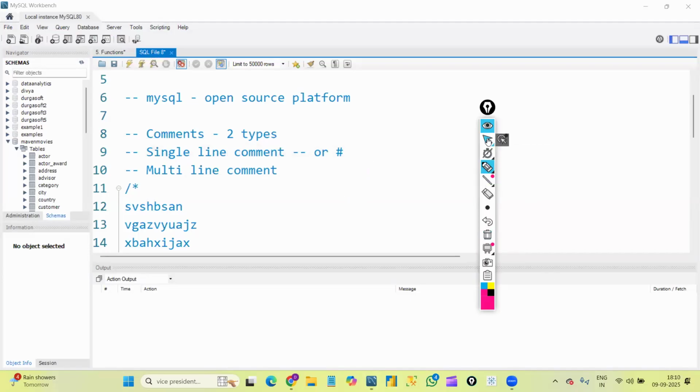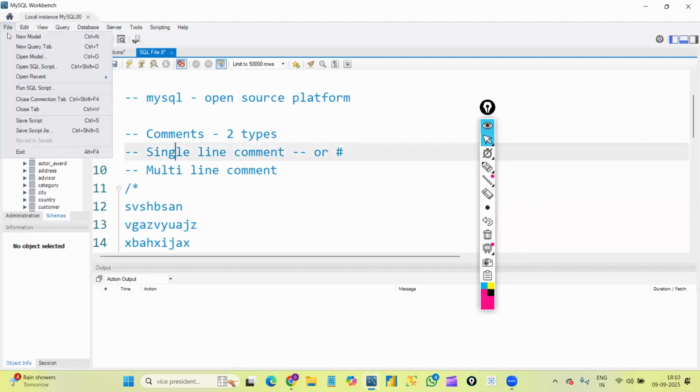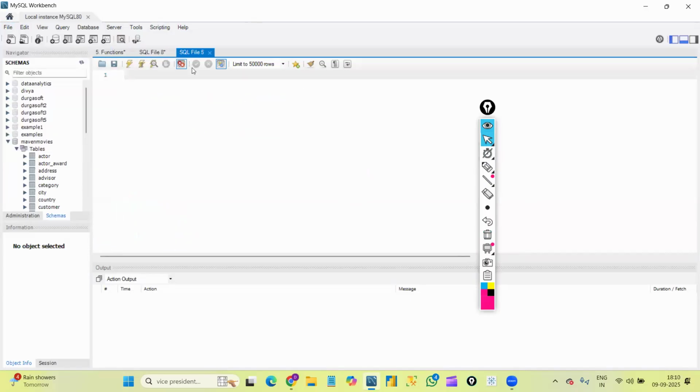To open this SQL file, we have two options. In the menu bar, inside File, you can click on the second option, that is New Query Tab. If I click on it, one more new file is opened. Or else, simply use the shortcut, the first icon in the toolbar. Two ways, anything is fine. If I just click on this, we can open a new file. I'm just closing it for now.